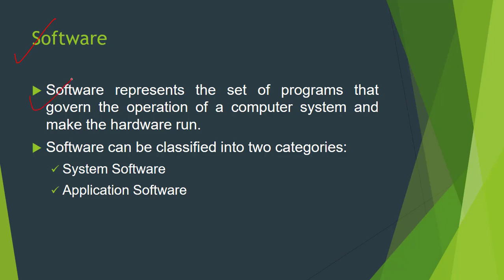Software represents the set of programs that govern the operation of a computer system and make the hardware run. In general, software is a set of programs. We can simply define this term software with this term set of programs. With the help of these programs, we can control the overall functioning of our computer system.